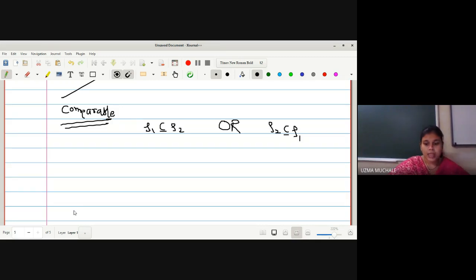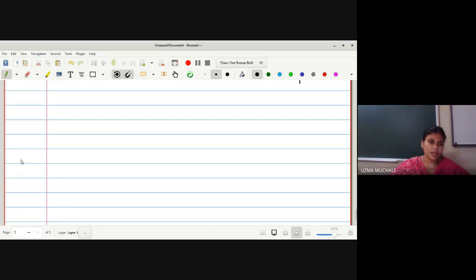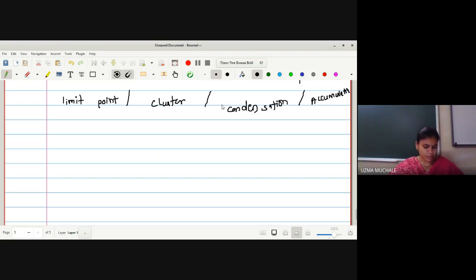Now let us go to the very important point that we discussed initially in the starting lecture. I told you about the limit point, or we can say cluster point, or condensation point, or accumulation point. There are so many names given for the limit point. It is either cluster point, condensation point, or accumulation point.